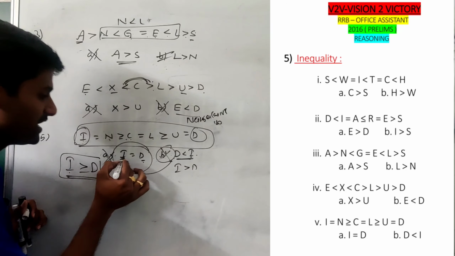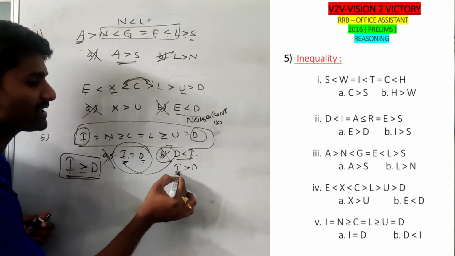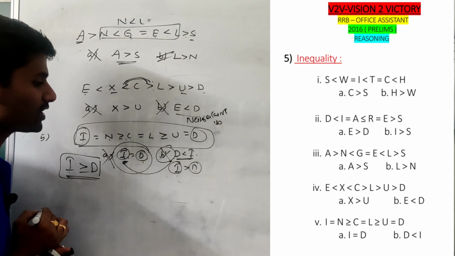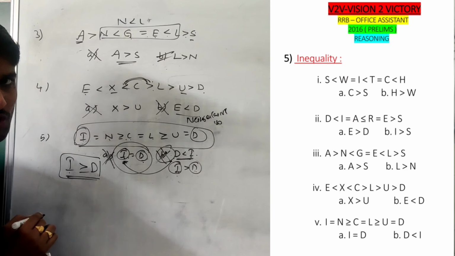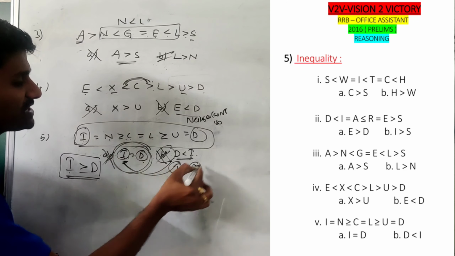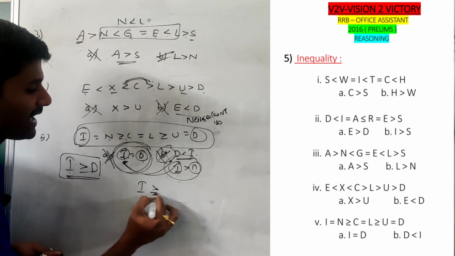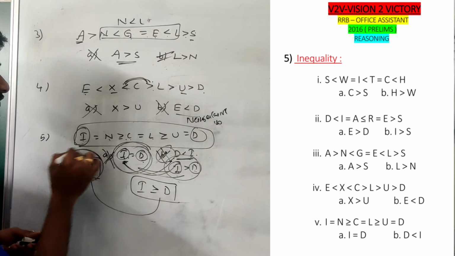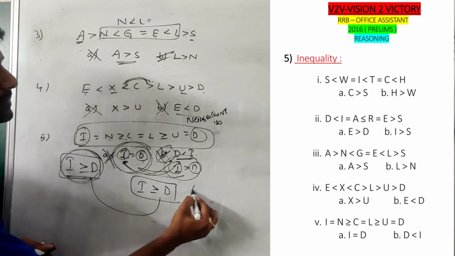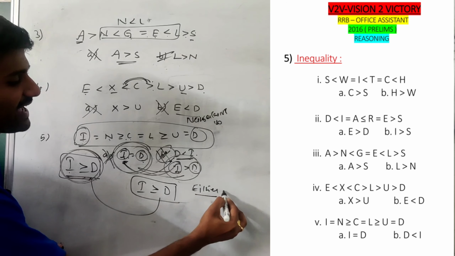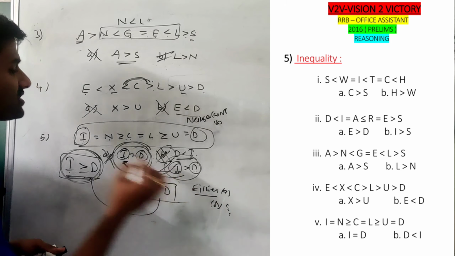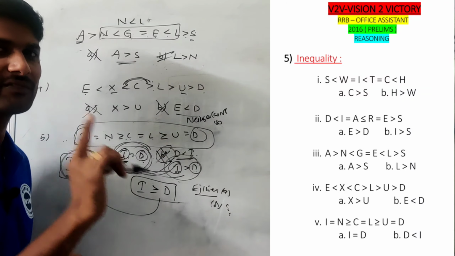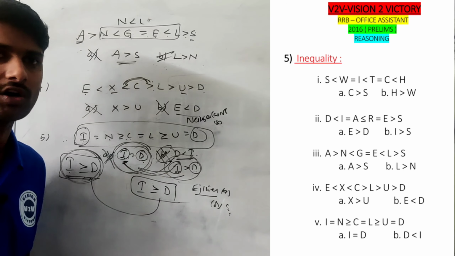Then observe one thing. If two parameters are similar, like I and D in any two conclusions, each conclusion individually does not follow. But by joining together, we can form I greater than or equal to D. If, on joining together, you satisfy any complementary pair, we can indicate the option as either A or B. So this is the complementary concept. If it is a complementary pair in syllogisms or inequality, definitely there is an either-or option.